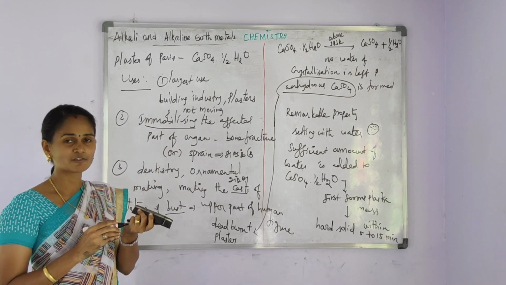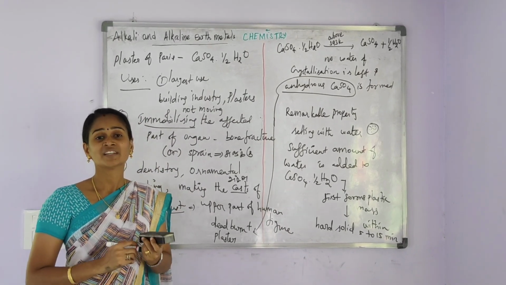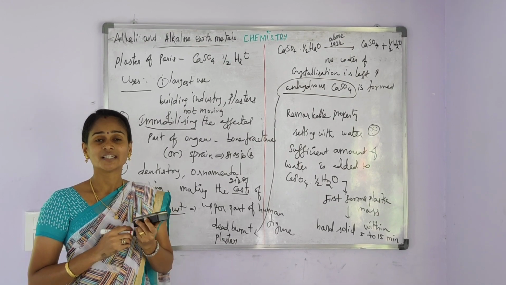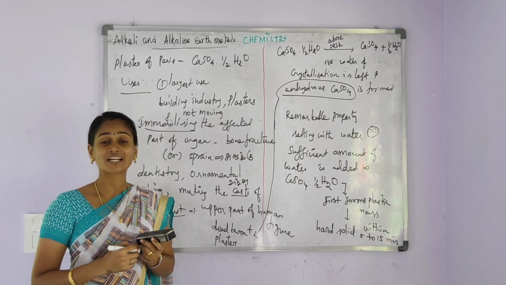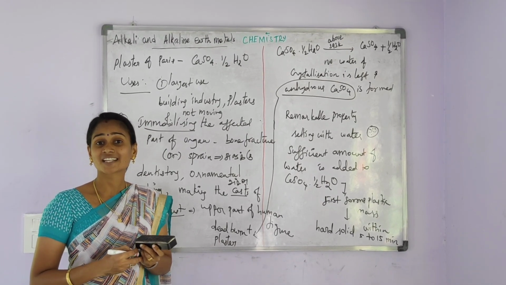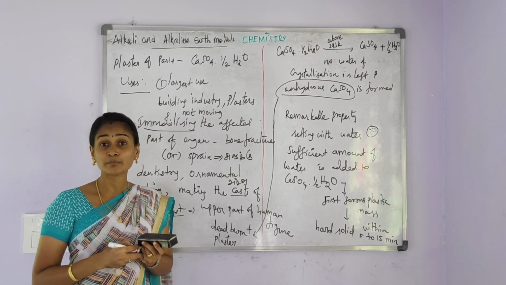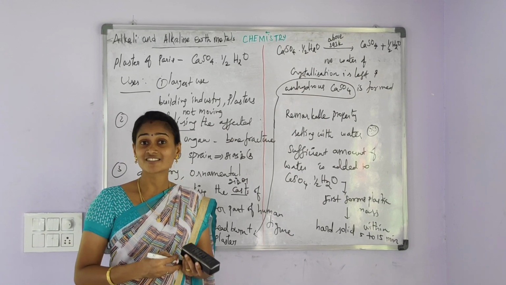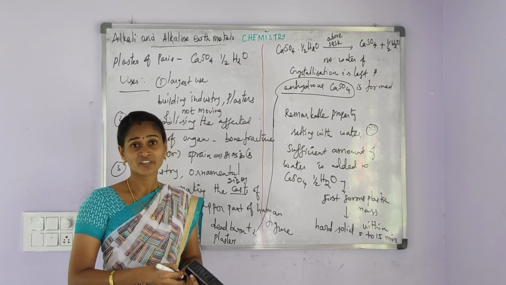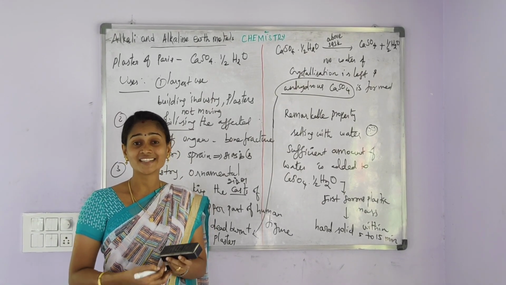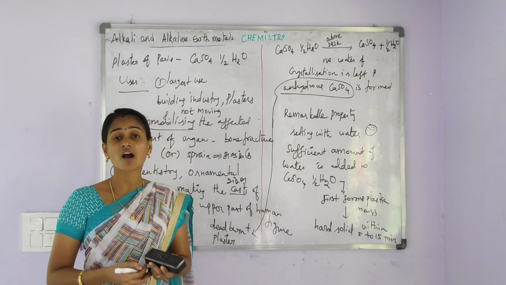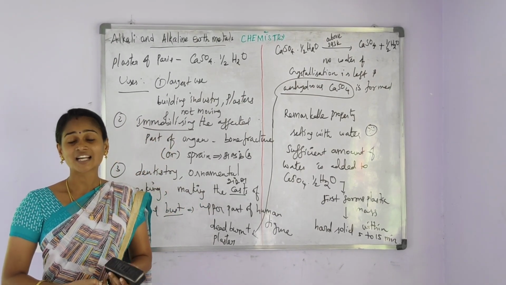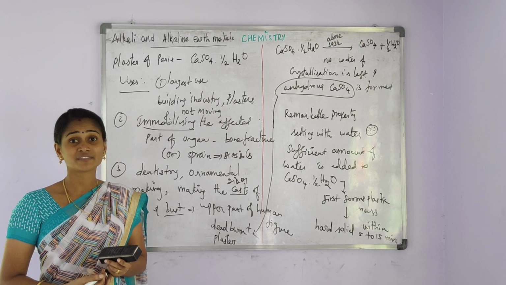So the uses of plaster of Paris: the largest use is in building industry and plasters. Plaster of Paris is used for immobilizing the affected part of organ, whether it is bone fracture or sprain. And then plaster of Paris is employed in dentistry, ornamental making, and making the cast of statue and bust.